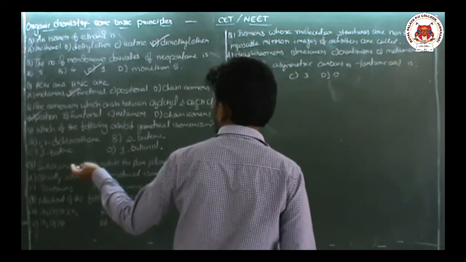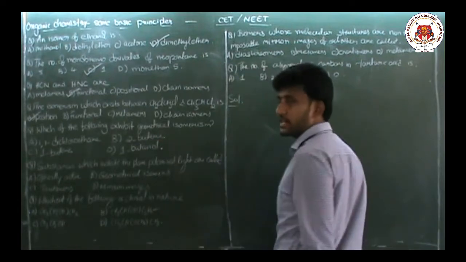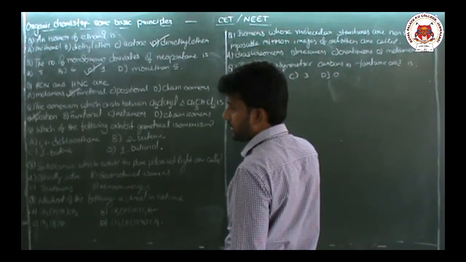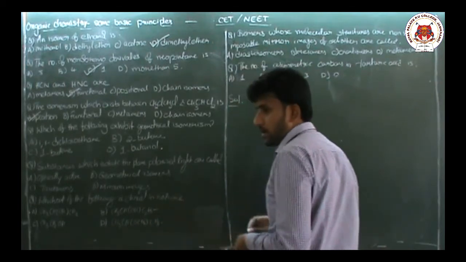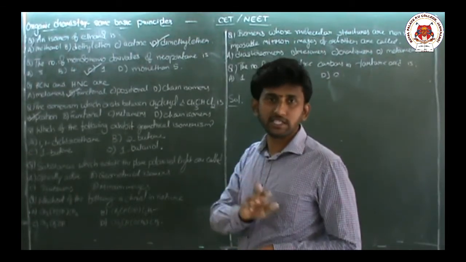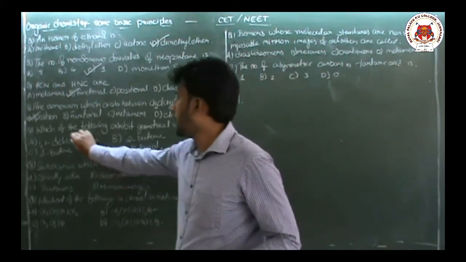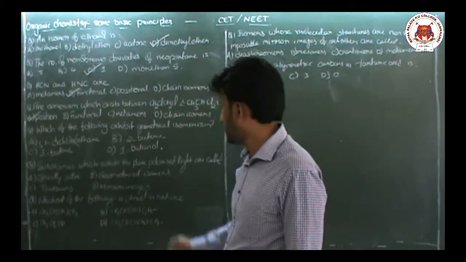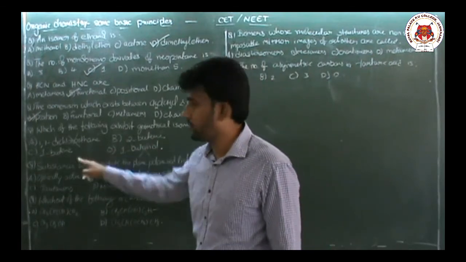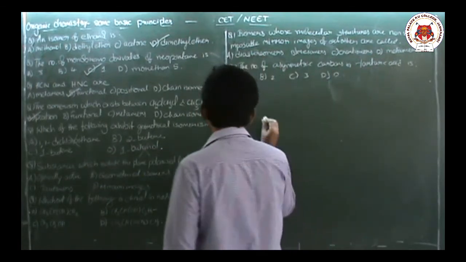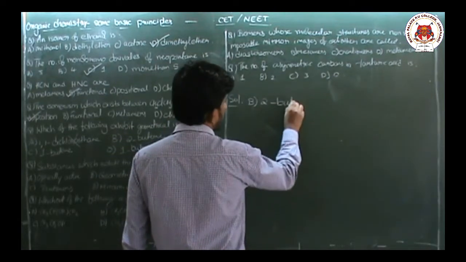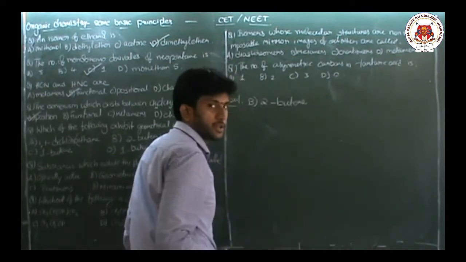Now let us see which of the following can exhibit geometrical isomerism. First option is 1,1 dichloroethane. First of all, alkanes cannot exhibit geometrical isomerism because a double bond is necessary. So alkane it cannot be, butanol, alcohol it cannot be. Now what is the option? 2-butene, 1-butene. Let us check with this. Option B is 2-butene. Now I will write the structure of 2-butene, then you will understand.